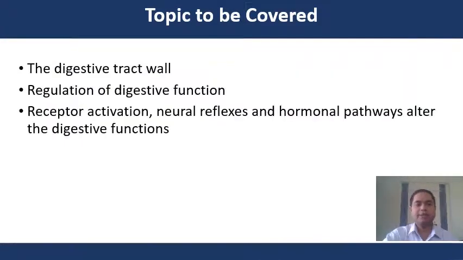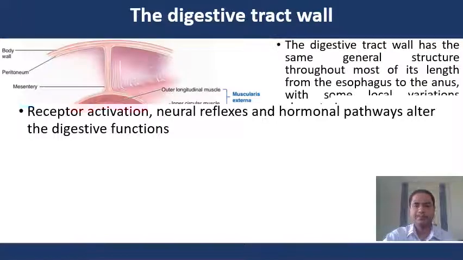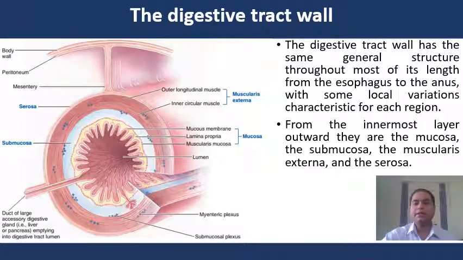In this class we will cover the digestive tract wall, its structure, and the regulation of digestive function, also the regulation of digestive activity through neural as well as hormonal pathways. The digestive tract wall has the same general structure throughout most of its length, from the esophagus to the anus, with some local variation characteristic for each region.